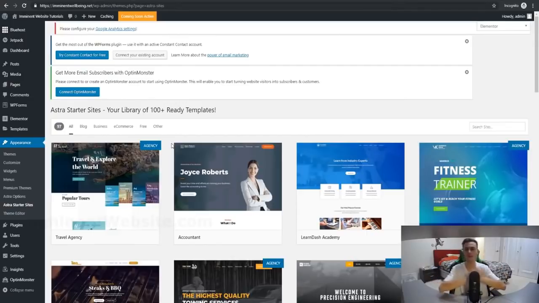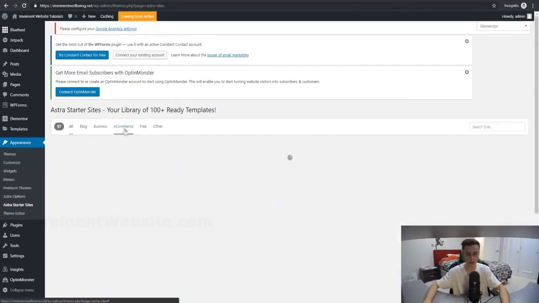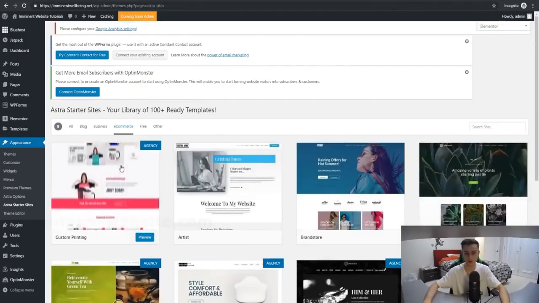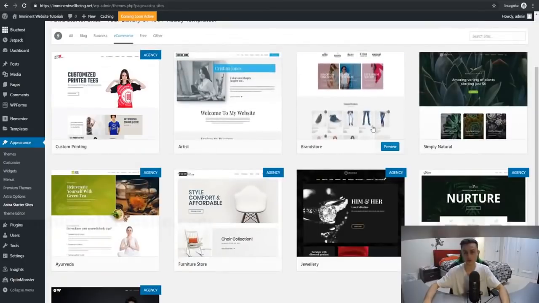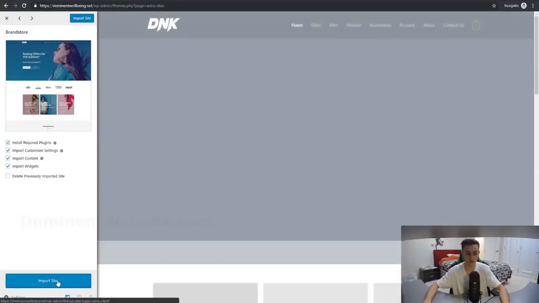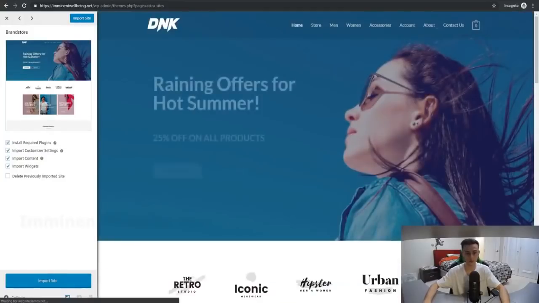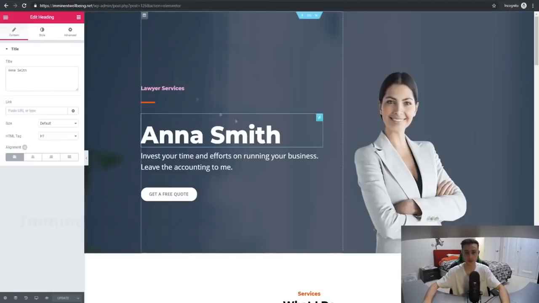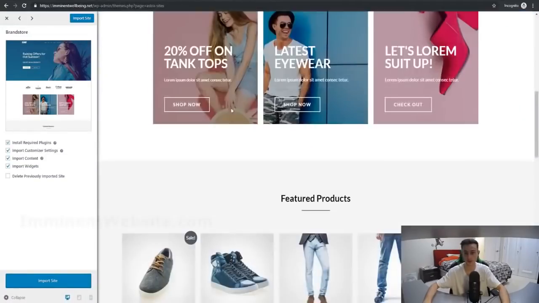It's literally the exact same process, guys. Go to e-commerce right here, and you could set up your own WordPress website for your own e-commerce store right away. So let's go ahead and choose this one right here, and we can click on this, and we can just import this site into an account. This is going to be the preview, obviously, so I just wanted to show you what it's going to look like. This will install into your account, and you can customize it like you can for this one right here. So again, look at this template right here.